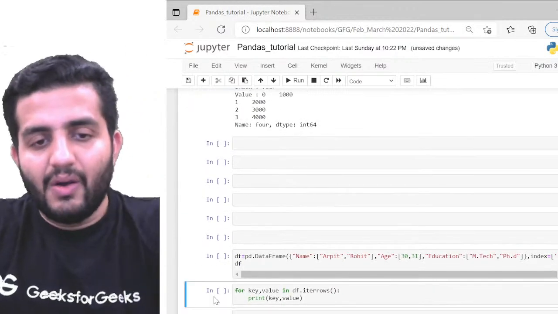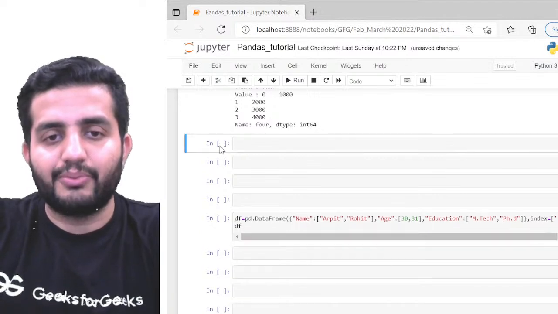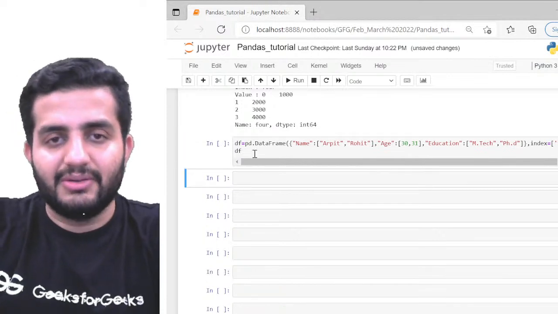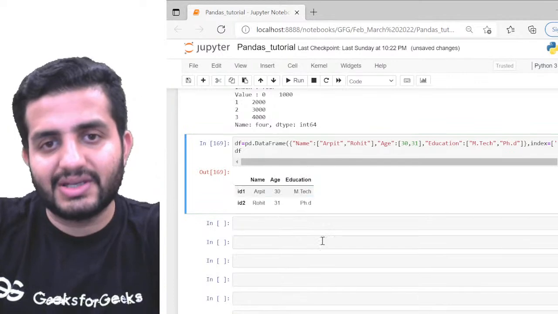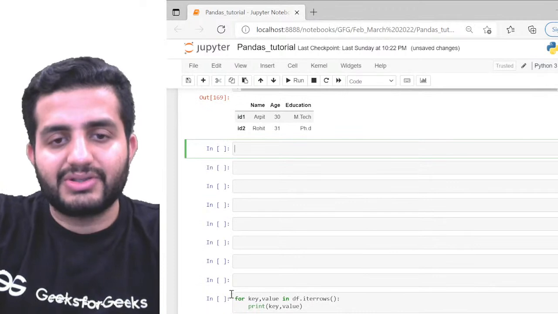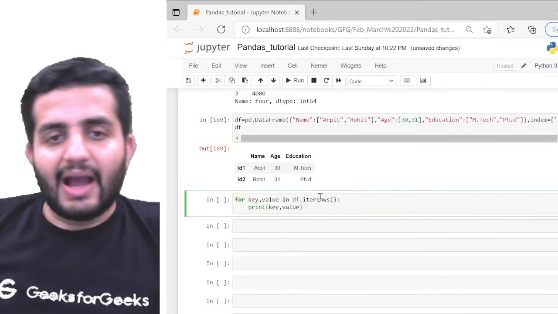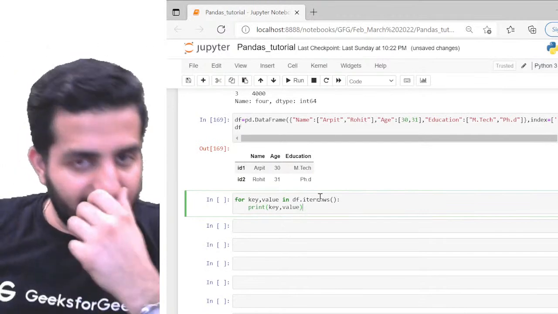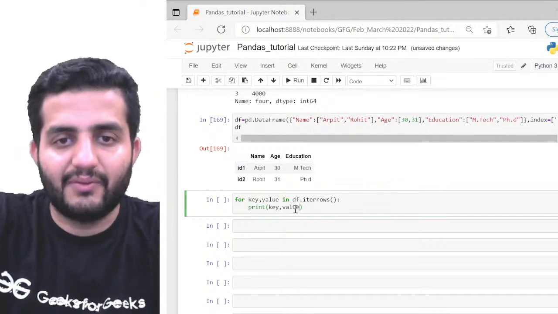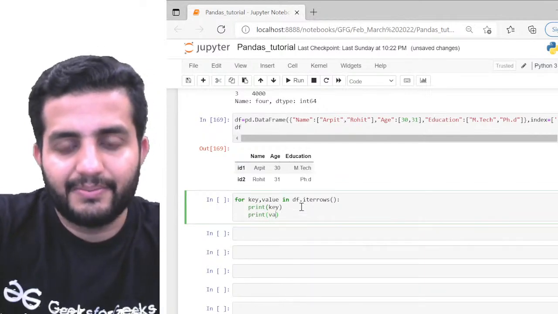Okay, now I am giving you another data frame. Just tell me the output for this. So you know this: iter items is my column-wise operation, but iter rows is my row-wise operation. Now can somebody tell me, if I run this operation, for example, just simply putting it here: for key and value in df dot iter rows, print key and the value. Again, I'll print it here.